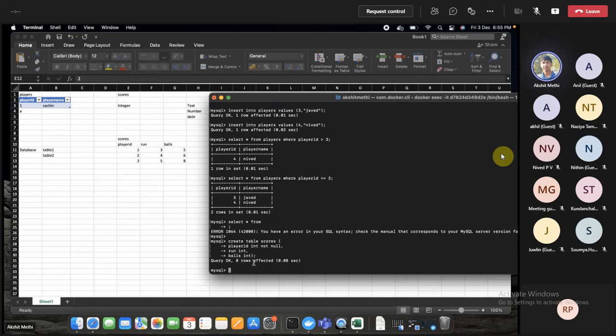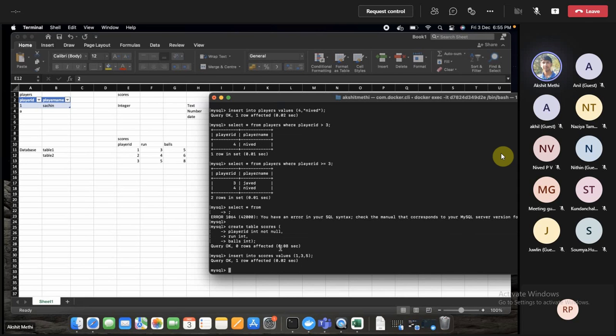Now I have a table scores where I cannot enter a row where my player ID is null. If I try to insert into this table scores with values for the player ID, let's say 1, runs 3, and balls 5, this will work fine.